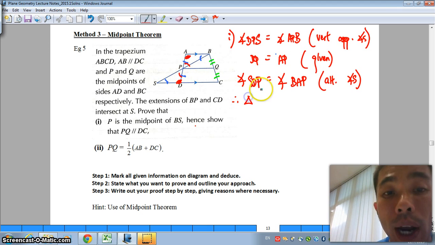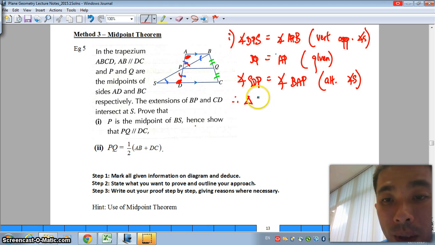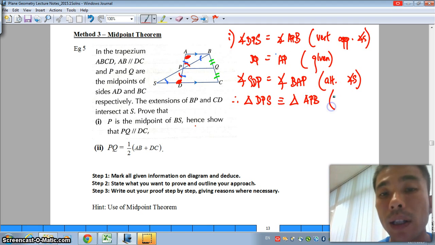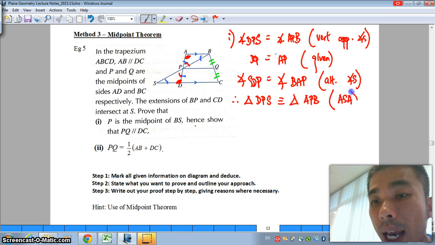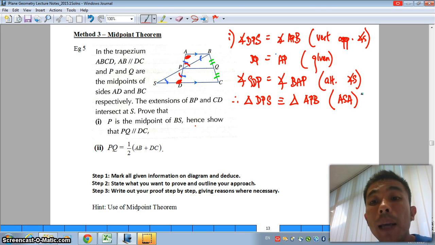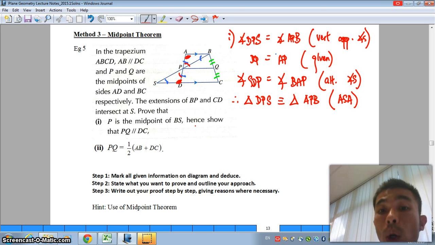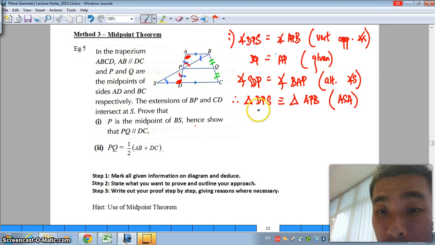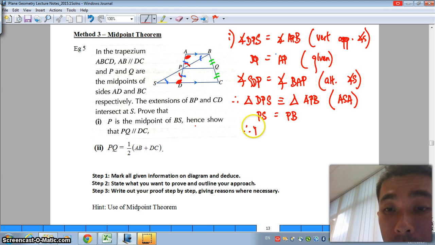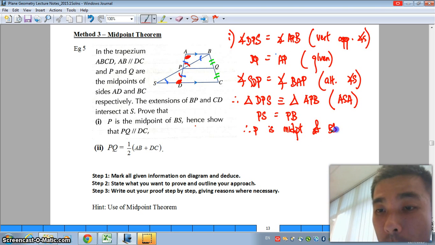Therefore, we can conclude that triangle DPS is congruent to triangle APB. And what have we used? ASA, angle side angle. Since DPS and APB are two congruent triangles, we can straight away conclude that SP, or rather PS, is definitely equal to PB. Since those two are the same length, therefore P is the midpoint of BS. Proven.